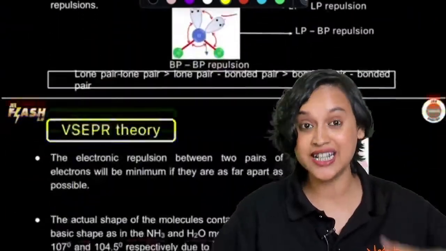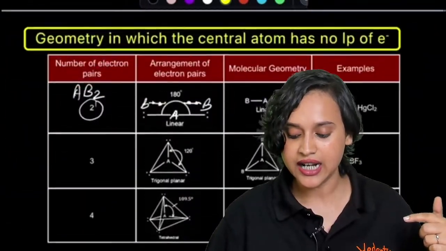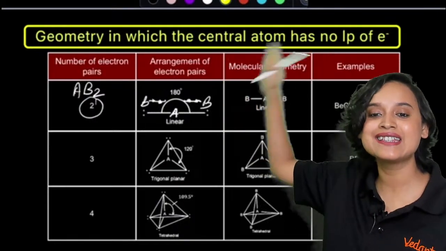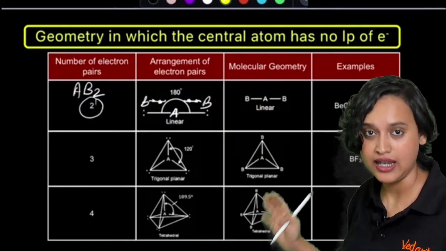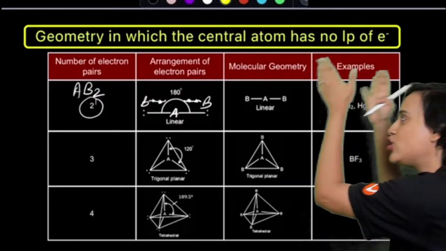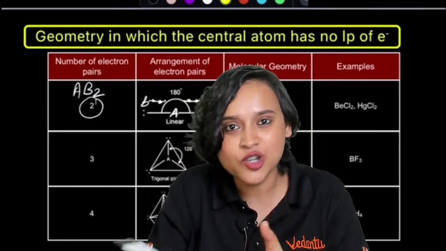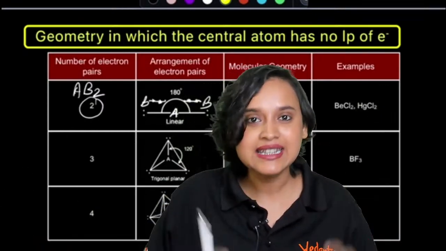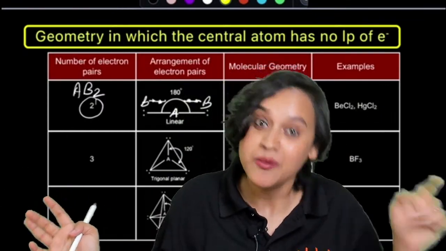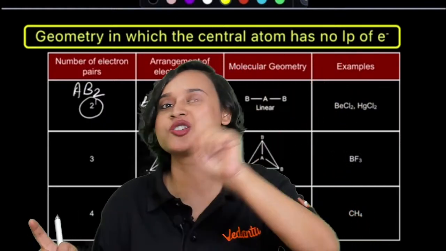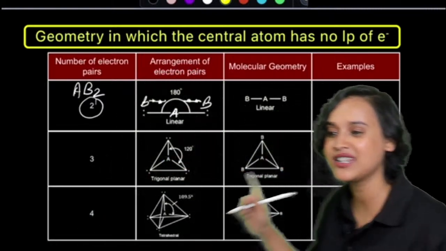Acha. Now, something very important here, everybody, try to understand. Again, look at the heading. The heading says, in this case, the central atom has no lone pair. If there is no lone pair, then the geometry is going to be equal to the shape. But when a lone pair exists, the shape and the geometry are not the same.